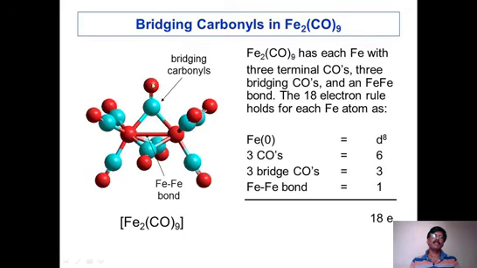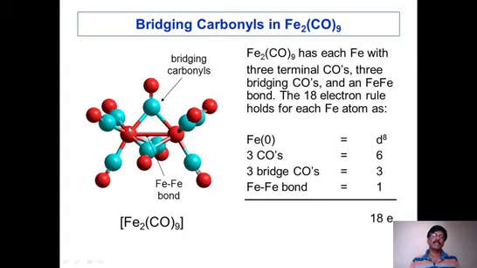There are 3 bridging carbonyls. So this is where you need to understand very carefully. We have 2 metals, 2 iron atoms, and 3 bridging ligands. Therefore, we have to divide the electrons properly.